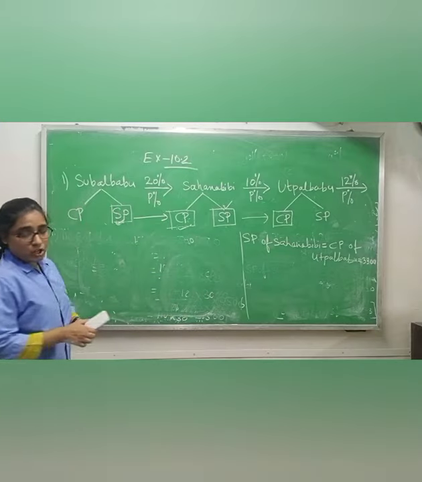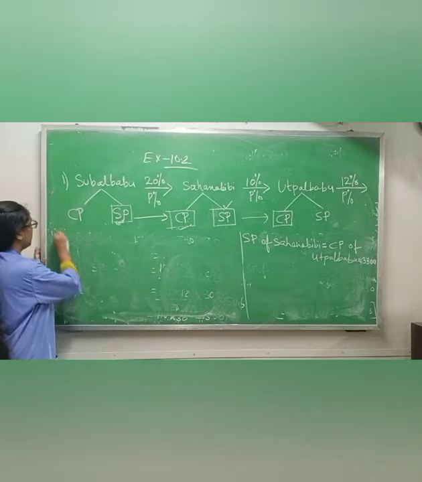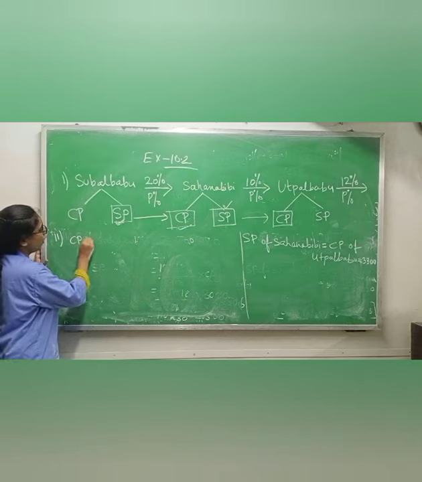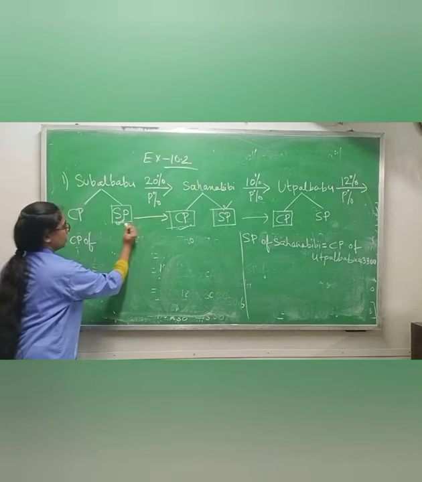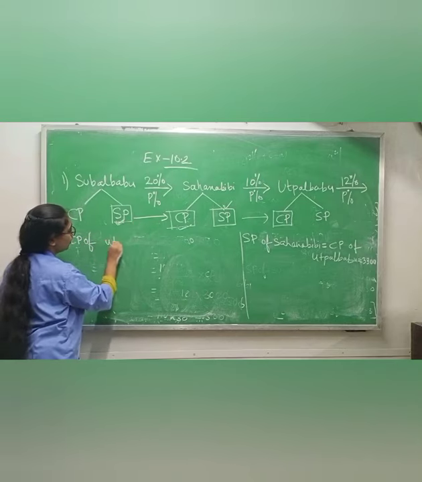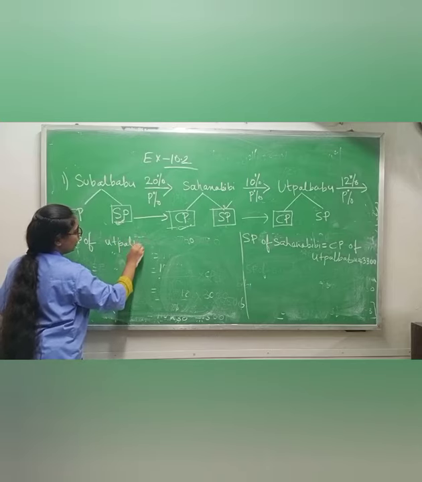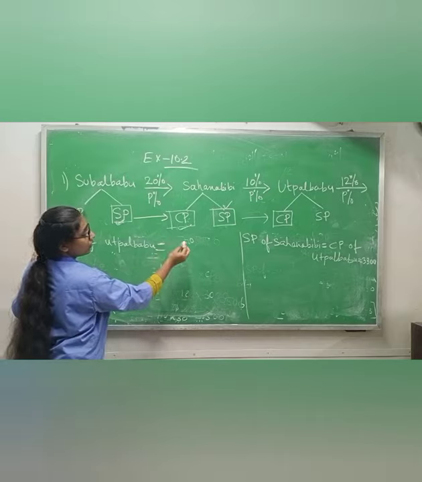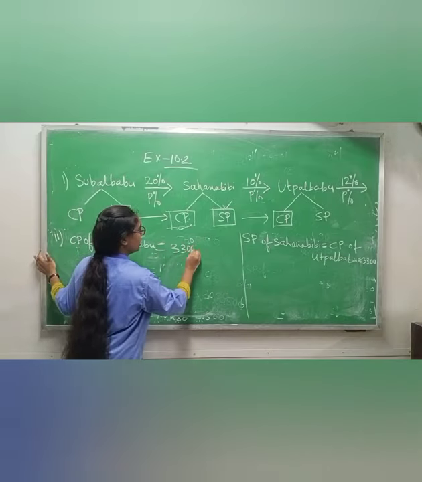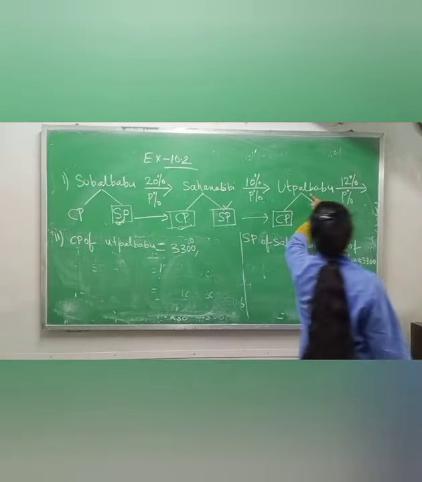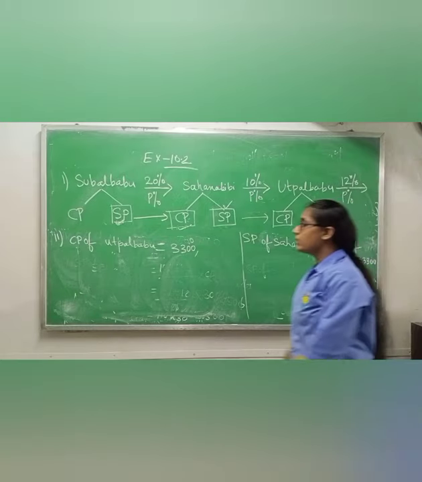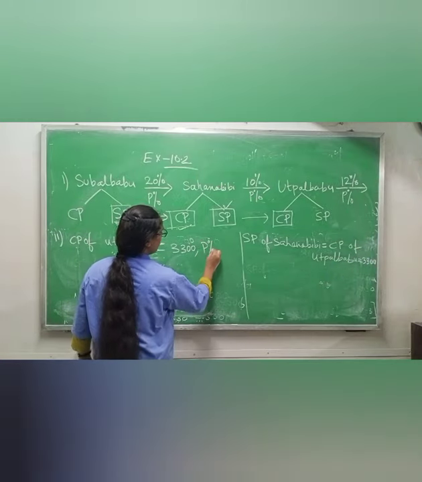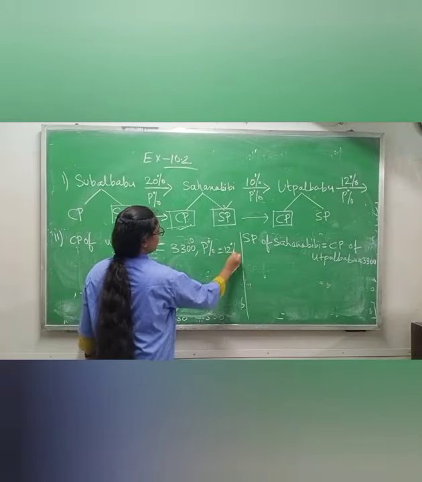Now, if we got the cost price of Utpal Babu, what will we write? CP of, CP means cost price, okay? Cost price of Utpal Babu equals to how much? 3,300. And Utpal Babu's profit percentage is 12%. So you will write profit percentage equals to 12%.